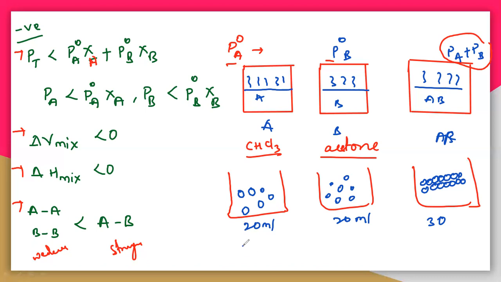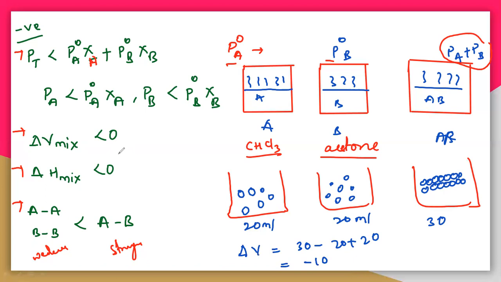So delta V, the change in volume, is final minus initial. Final you are getting 30 ml, initial you have taken 40 ml, so that is a value of minus 10. That means it is negative. See here, delta V mix is less than 0, so the volume is decreasing. Why are you getting this 10 ml negative, a negative deviation? You need to understand that the force of attraction of AB is very high compared with AA and BB.